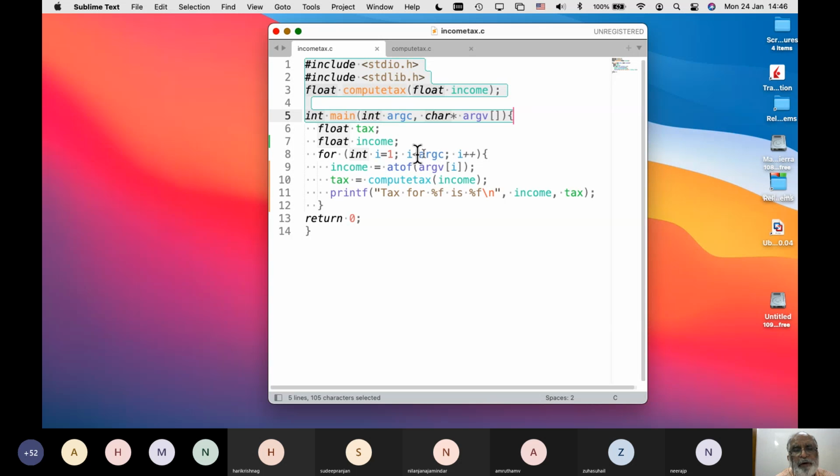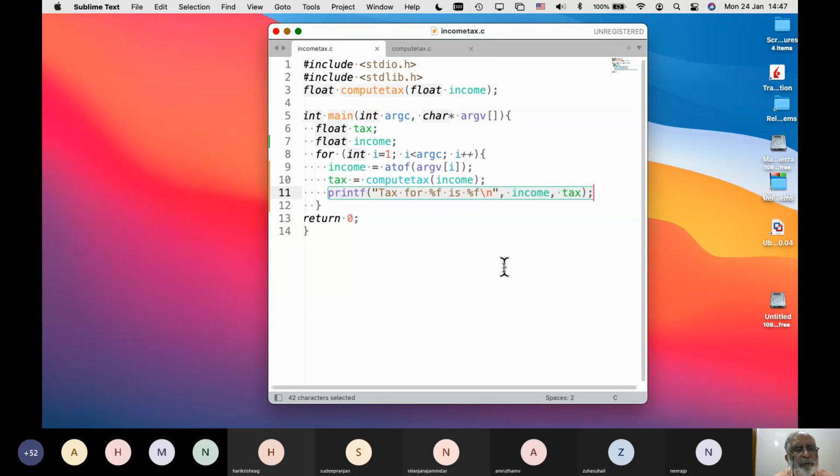I know that my number of arguments is being passed. So I put a simple loop: for int, compute the income as the next argument, invoke the function compute tax with this income, and whatever tax I get, I print the income and the tax for this income. If I give 3 arguments, it gives me 3 different tax values.